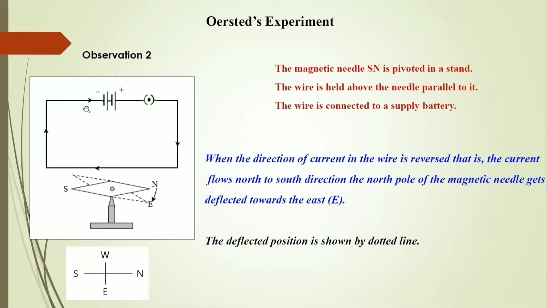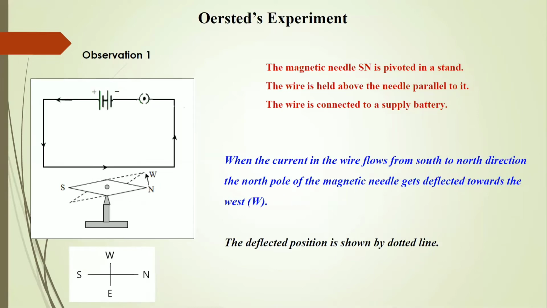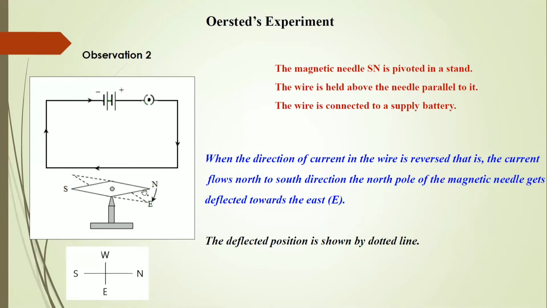He observed that when the direction of current in the wire was reversed, the north pole of the magnetic needle gets deflected towards the east as shown by the dotted line. Just the opposite of observation 1: there the needle was deflected towards west, and in observation 2 it is deflected towards east.